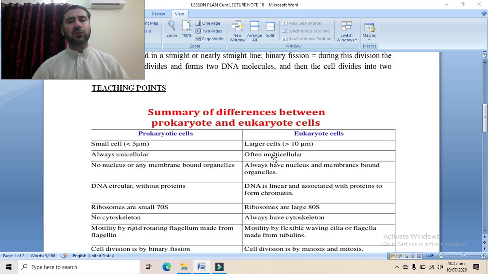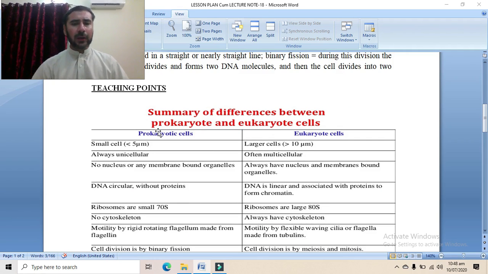But there are also multicellular organisms which have eukaryotic cells. For example, animals including humans, monkeys, cats, etc. Plants are multicellular and they have eukaryotic cells. Similarly, fungi are multicellular and they have eukaryotic cells.